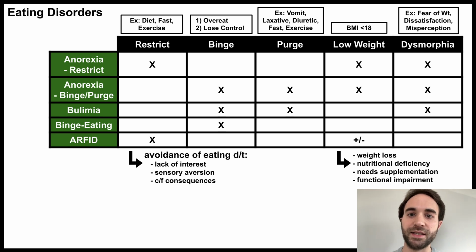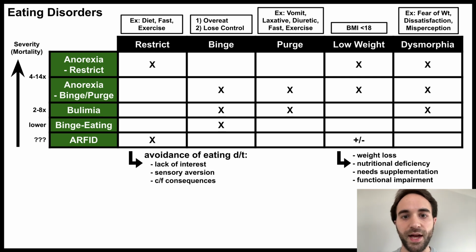These are the common eating disorders. I've listed these diagnoses in order of severity, as measured by all-cause mortality. Mortality rates in anorexia are 4 to 14 times as high as the general population, while the rate in bulimia is 2 to 8 times as high. These high mortality rates are due to both medical complications as well as high rates of suicide attempts.